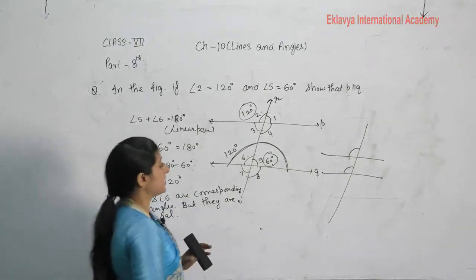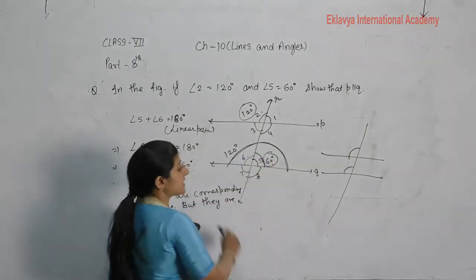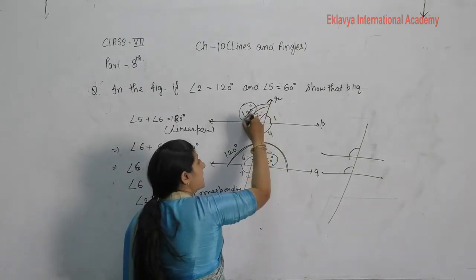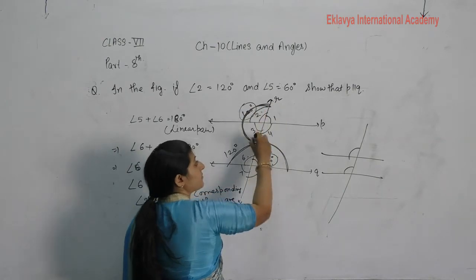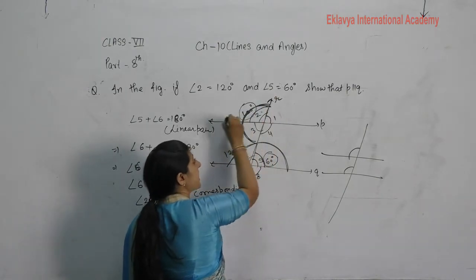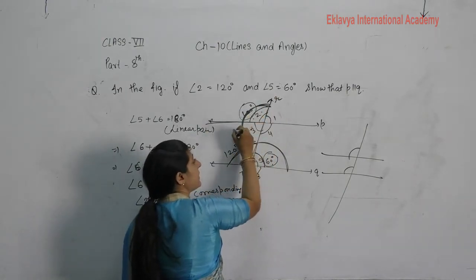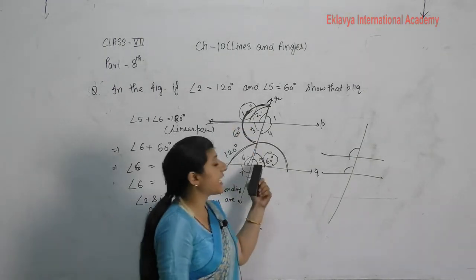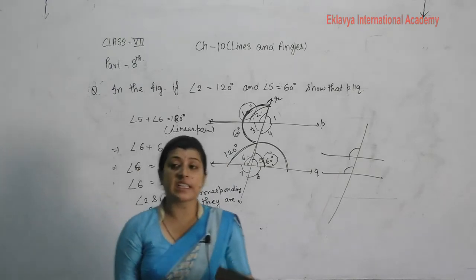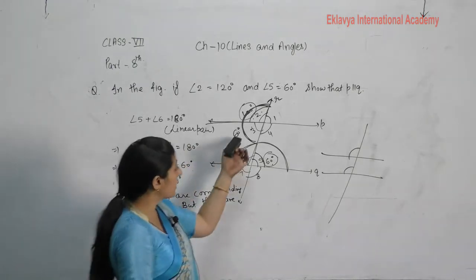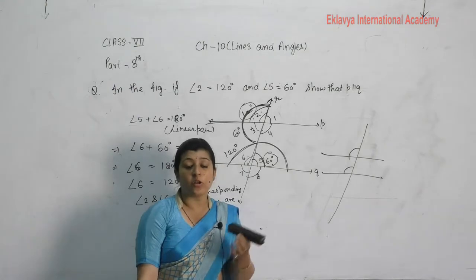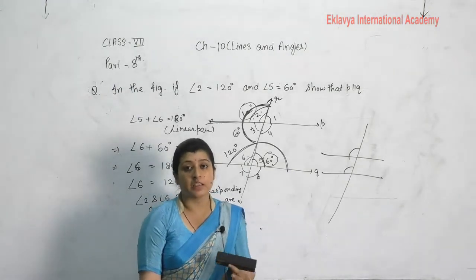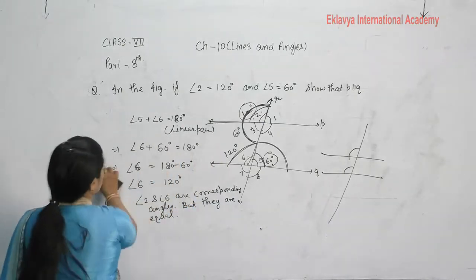Second method, see. This one is 60 degrees. This one is 120 degrees, so you can apply the linear pair here. A ray stands on this line, then you can apply the linear pair, then this becomes 60 degrees. Then what is the relation between angle 3 and 5? These are alternate angles, and alternate angles are equal. So also we can say that these lines are said to be parallel. Okay. Now see the next question.